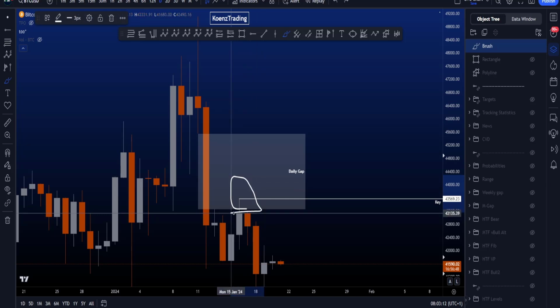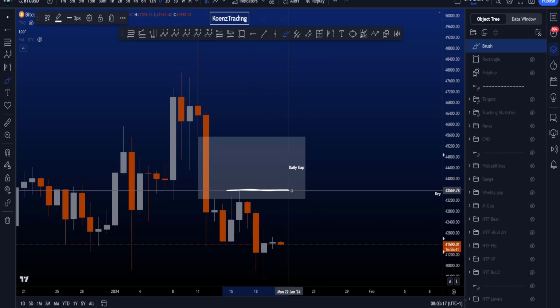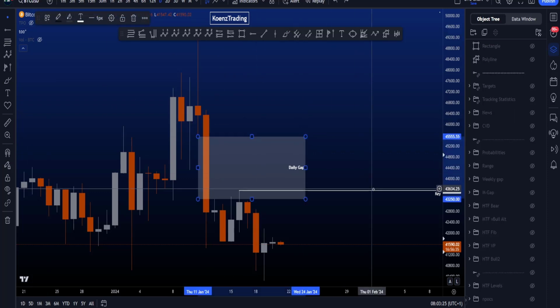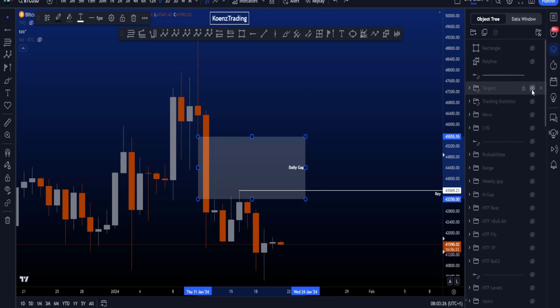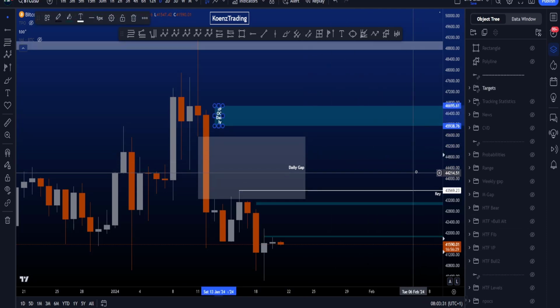We didn't manage to close a candle inside the gap, but you can imagine if price is moving back to the upside and hits this gap for the third time, especially if we can take this high, probabilities increase to fill the gap to the upside and move towards 45.5k, where we also have some interesting resistance just above, which is between 45.9k and 46.7k.